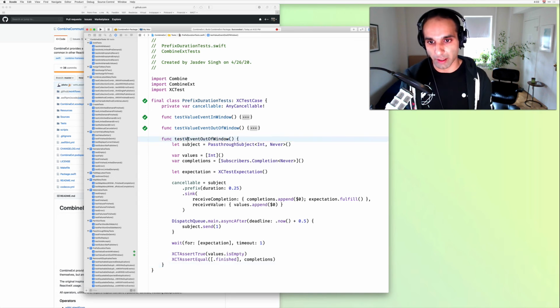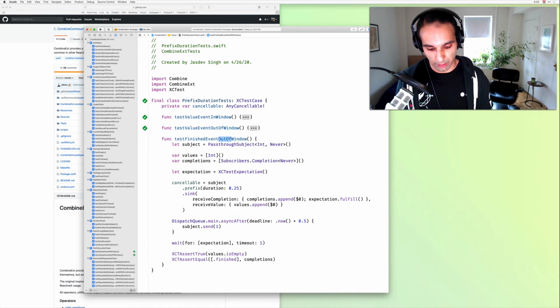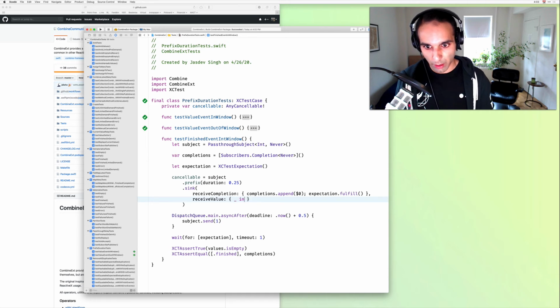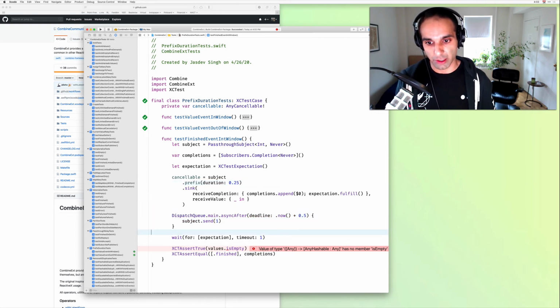So let's do test finished event in window. Now we're not going to be asserting on values anymore, so we can ignore any values-related code. What we want to do is send a completion in the window.